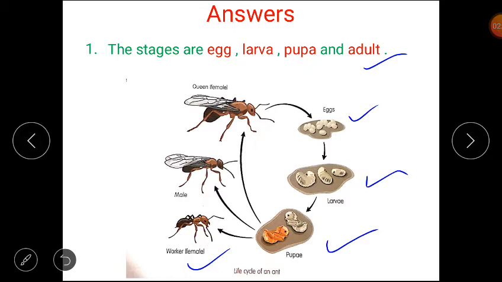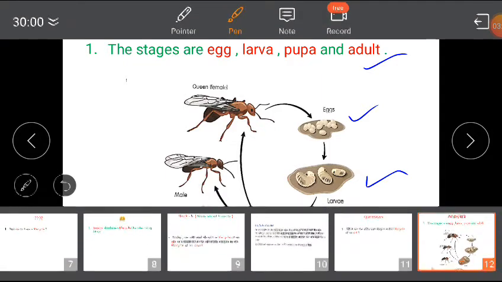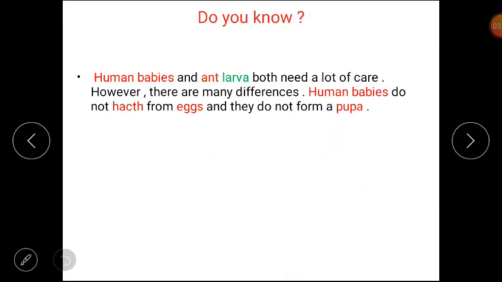Now students, tell me, how are the life cycles of an ant and a human similar and different? Why do we study the life cycle of an ant? Let's discuss some important facts about this lesson. Human babies and ant larvae both need a lot of care.